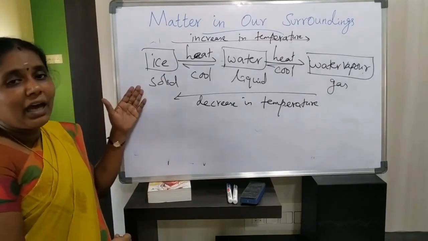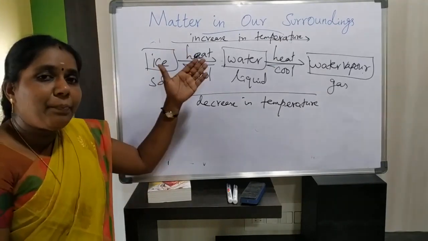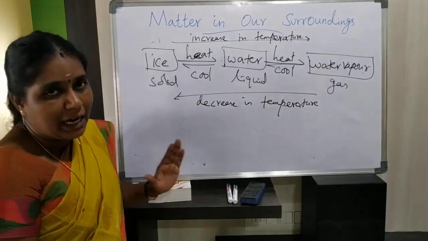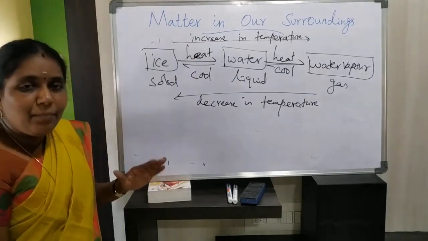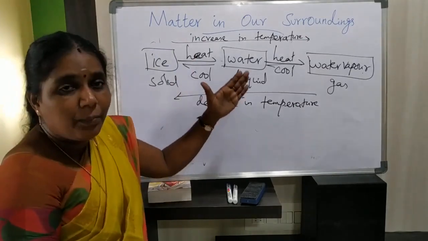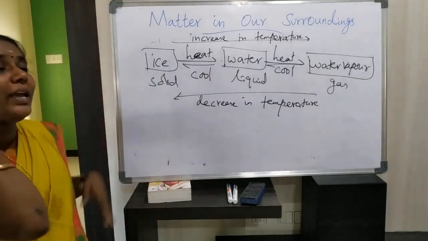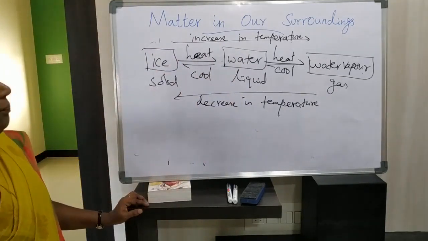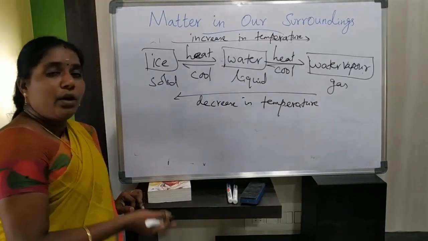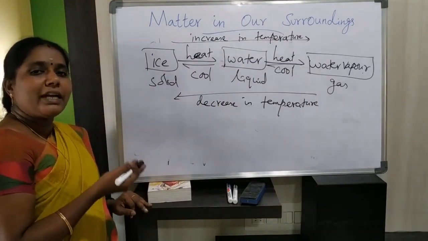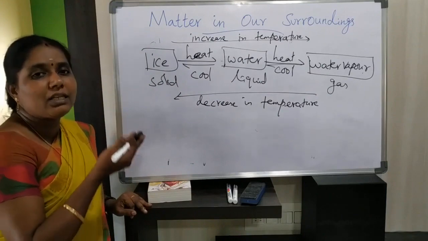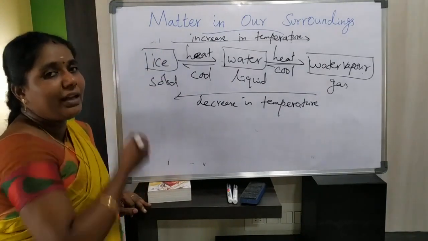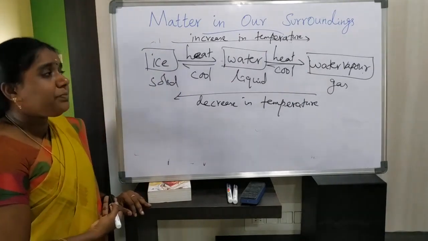Here we have discussed that by increasing temperature, we can convert one state of matter into another. Likewise, with the help of decreasing temperature also we can convert one state of matter into another state of matter. Is it right? So we can change states of matter with the help of increasing or decreasing temperature, isn't it?